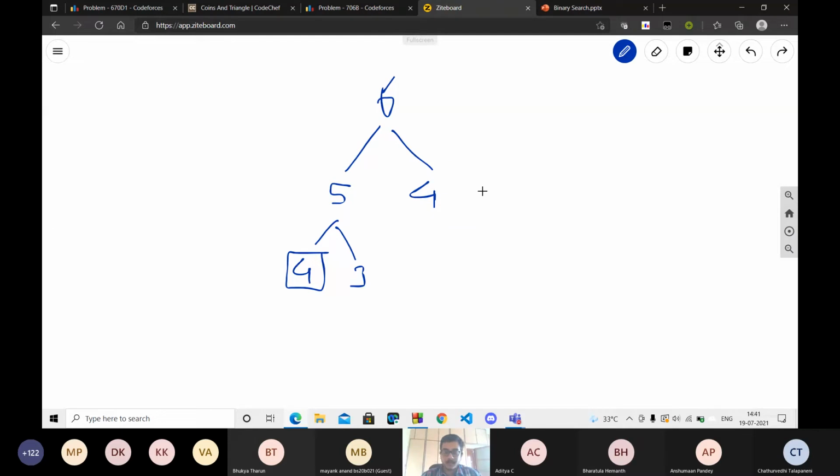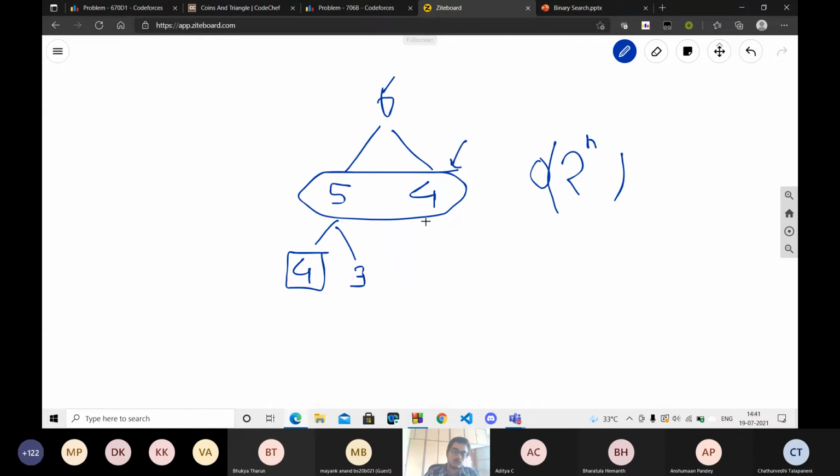So we can make it efficient. The time complexity of this current recursive algorithm is O of 2 to the power n. Why? Because every time we are splitting n into n minus 1 and n minus 2, and irrespective of whether we have calculated it or not, the function is calling itself again and again, right? If we are calling 4, we have calculated 4, but here again we are calling 4. We are not checking whether it is already calculated or not.